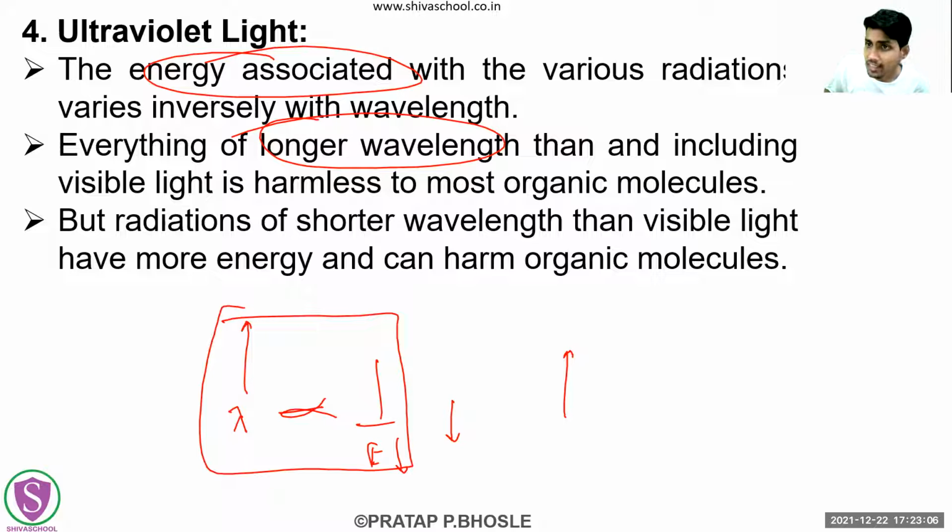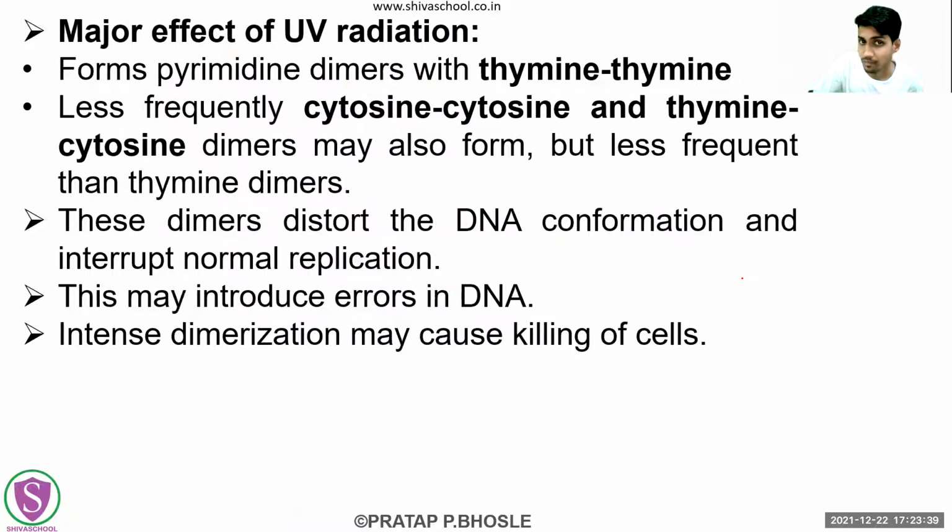But the other light rays, which have shorter wavelengths, by this inverse proportionality logic, will have very high energy. Right? Now, if we bombard any organic molecules with that high energy radiation, it is going to create some problem. And the problem means what? Some mutations. So that is why they are going to produce induced mutation. One example is UV radiation.